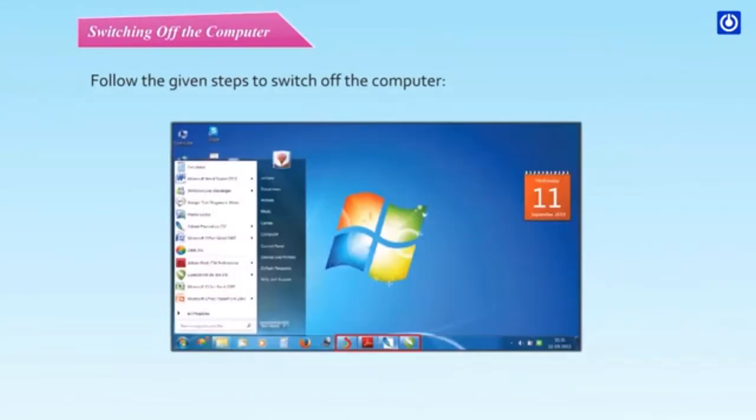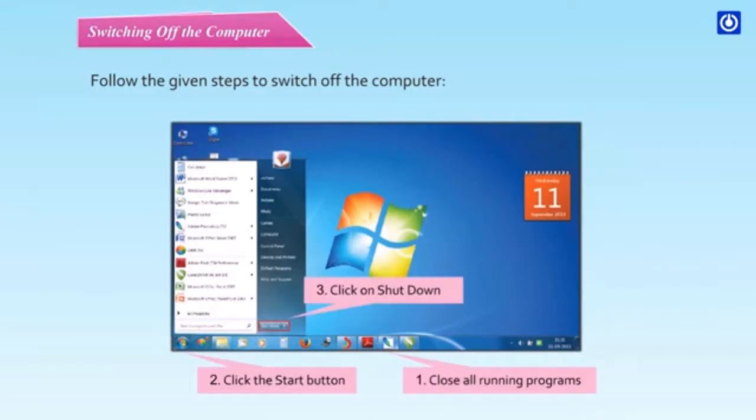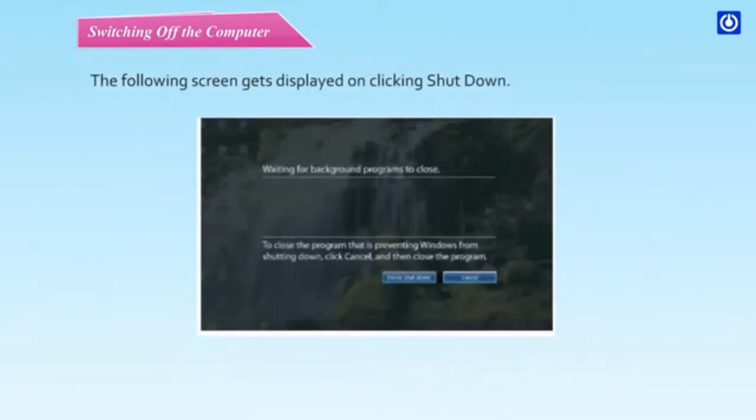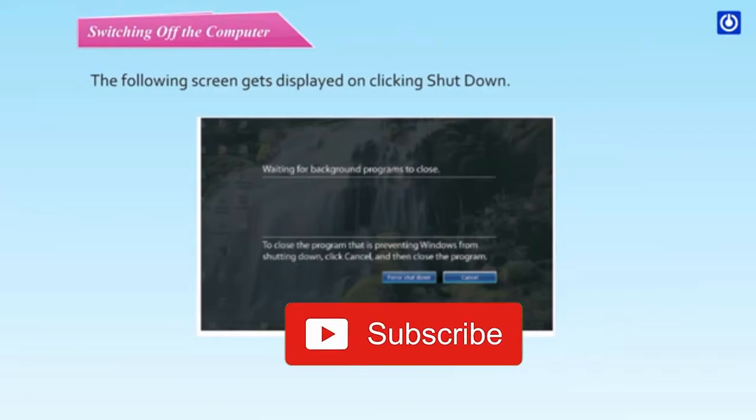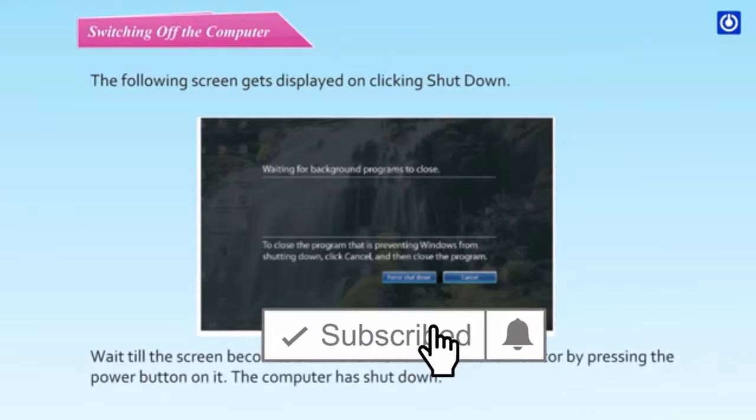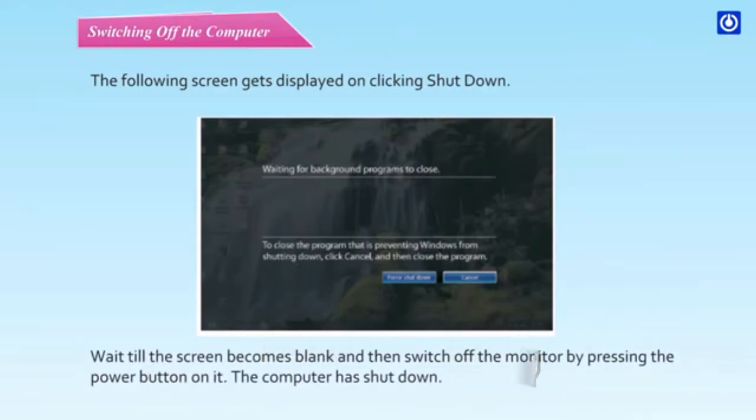Switching off the computer. Follow the given steps to switch off the computer. Close all running programs. Click the Start button. Click on Shutdown. The following screen gets displayed on clicking Shutdown. Wait till the screen becomes blank and then switch off the monitor by pressing the power button on it. The computer has shut down.